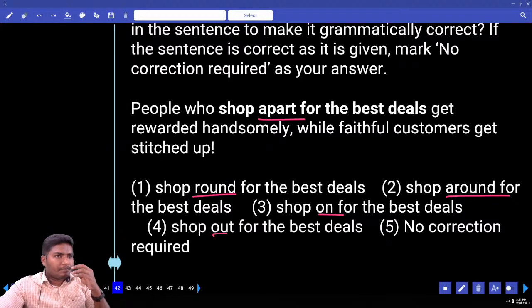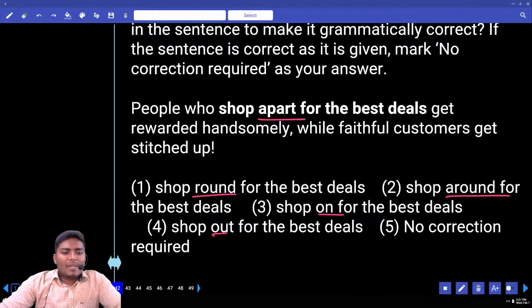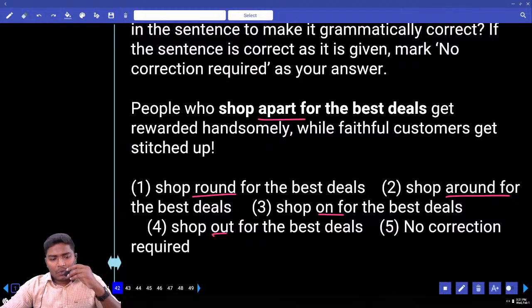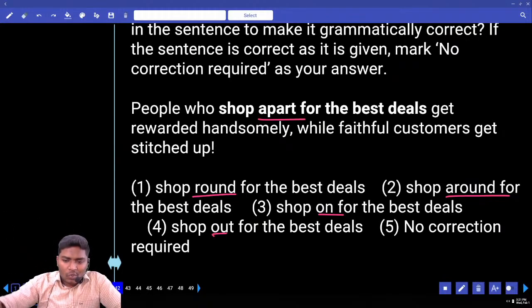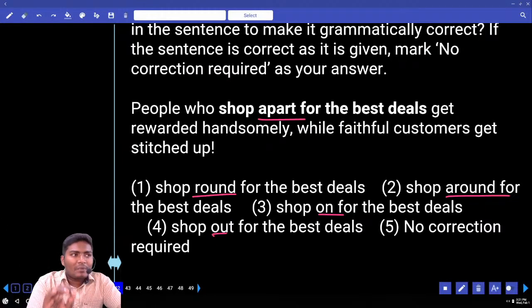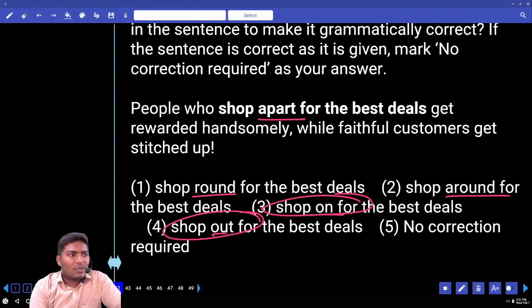Tell me your answer. Now, people who shop apart, shop round, shop around, shop on, shop out. Can you tell me how many options are not relevant to your understanding? See, shop on, shop out. We never use these terms, right?